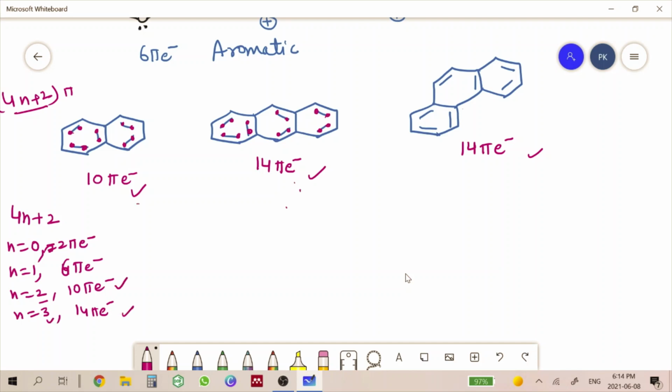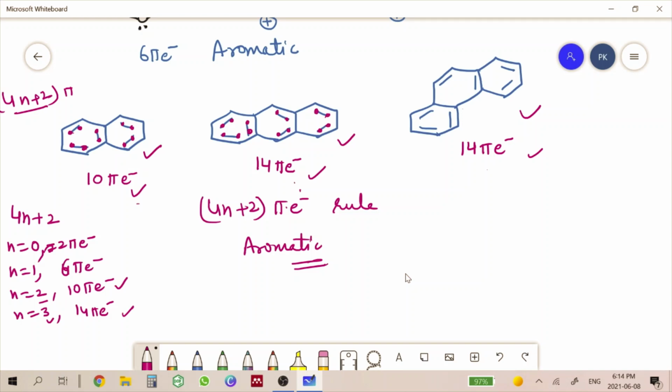So all of these compounds are following the 4n plus 2 pi electrons rule. So all these compounds are aromatic in nature. So naphthalene, anthracene and phenanthrene, all the 3 compounds are aromatic in nature.